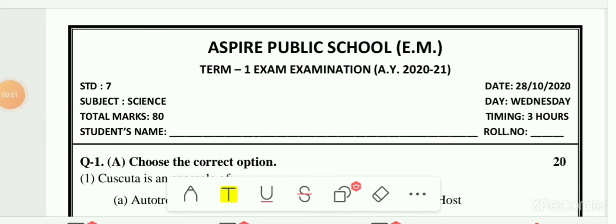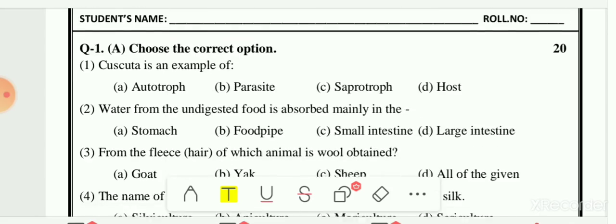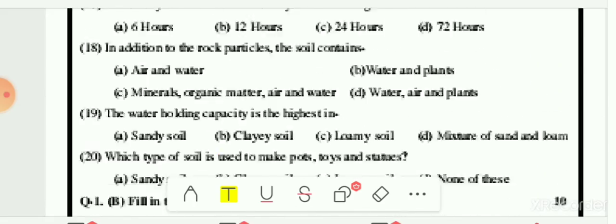Hello students, in this video we are going to solve the remaining questions of our Essay 1 exam paper of class 7 subject Science NCERT. In the previous video we had solved the questions up to question number 3b. So in this video we are going to solve from question number 4.